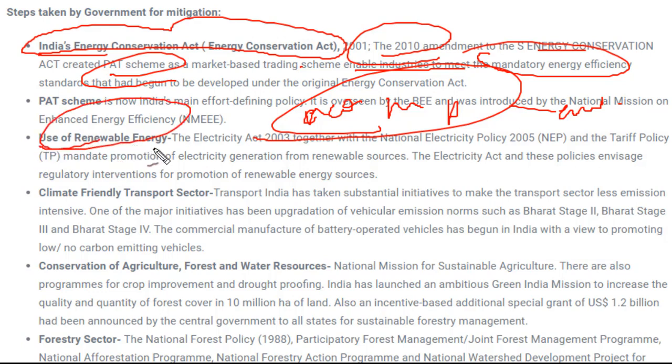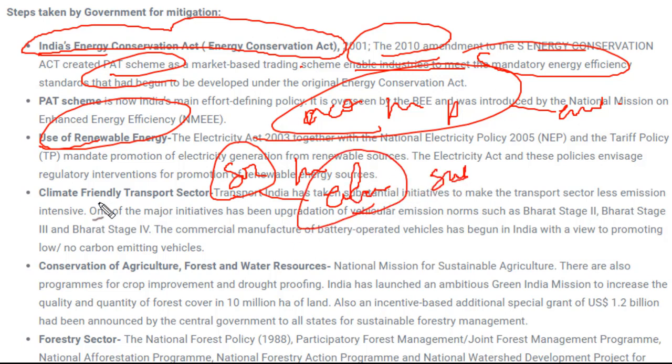Next is use of renewable energy. The government is facilitating us to use more and more renewable energy, like solar energy and hydropower plants. Electric vehicles, now you can see lots of subsidies are also being given on electric vehicles. Next is a climate friendly transport sector. For example, now you should use public transport. New stages of vehicles are coming, like Bharat stage BS4, BS3, BS2. Earlier it was BS2, BS3, now recently we have got BS4, and it will keep on increasing so that the emission of carbon could be reduced up to a certain level.